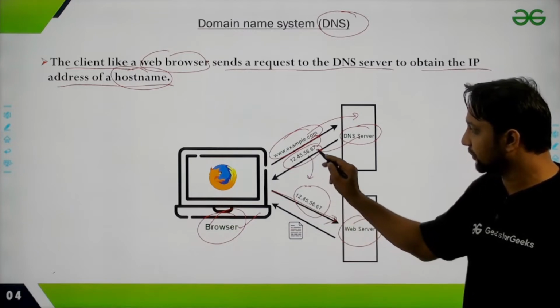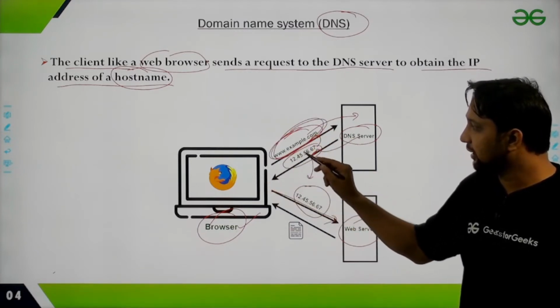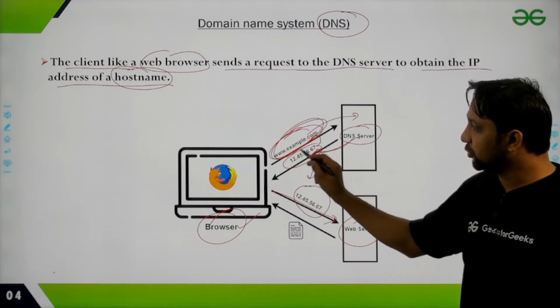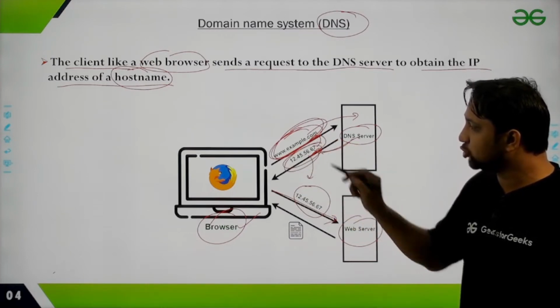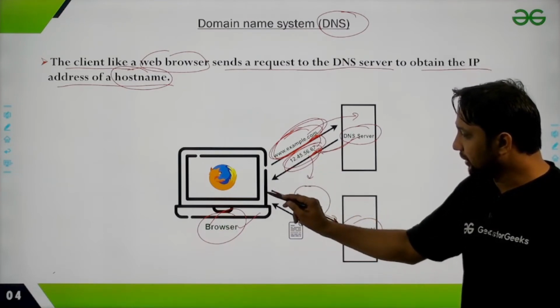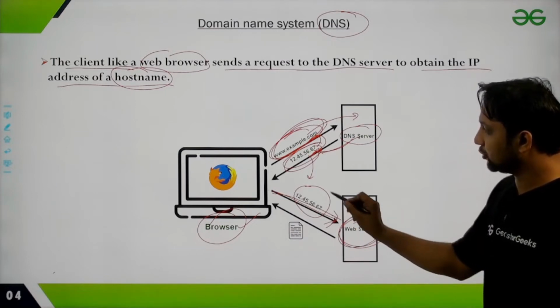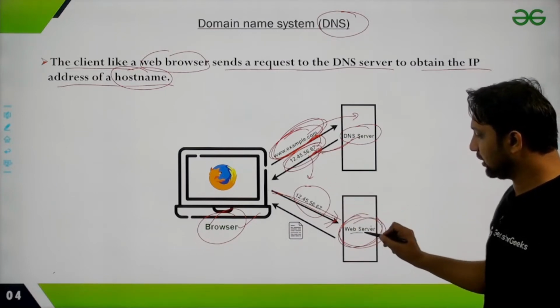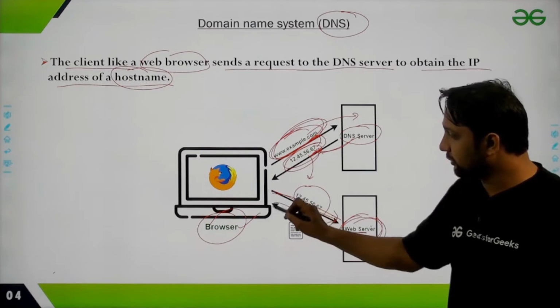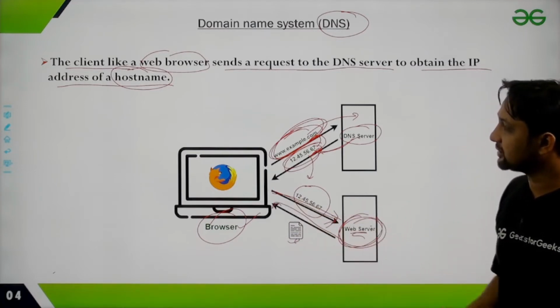So as a user you know the domain name, and the DNS server provides you the IP address against this domain name. Then the browser uses this IP address to access that particular website on a web server. Then you get the web pages. So this is how the DNS system works.